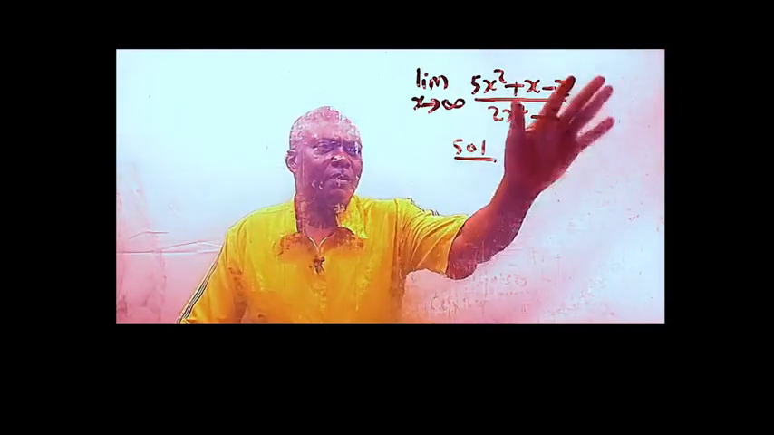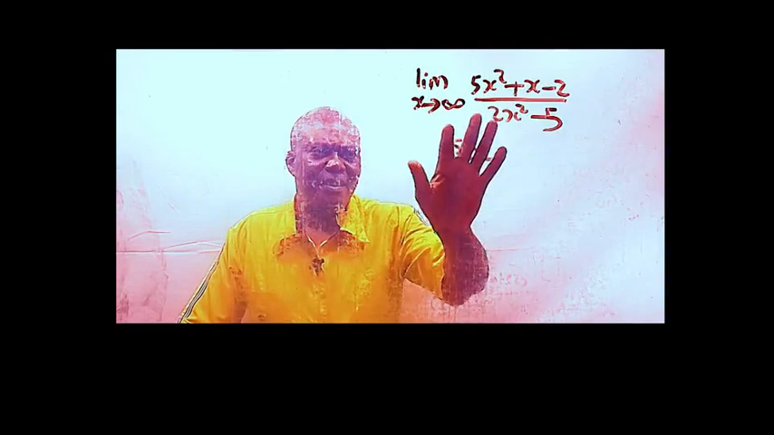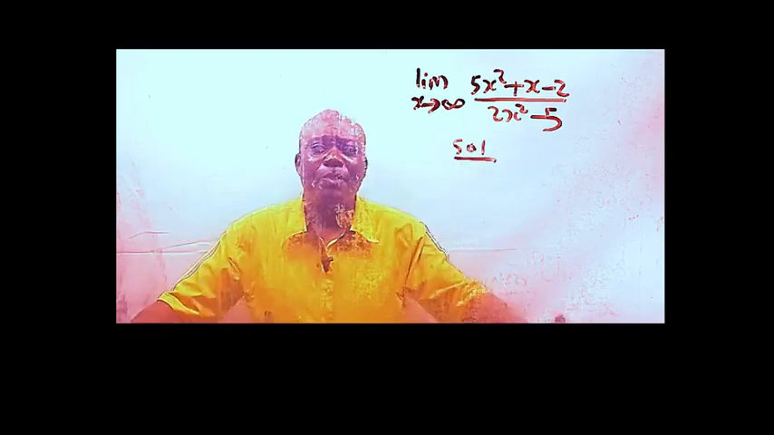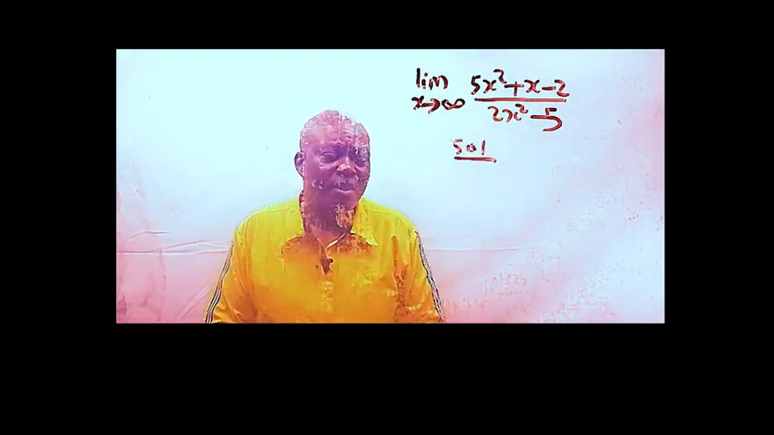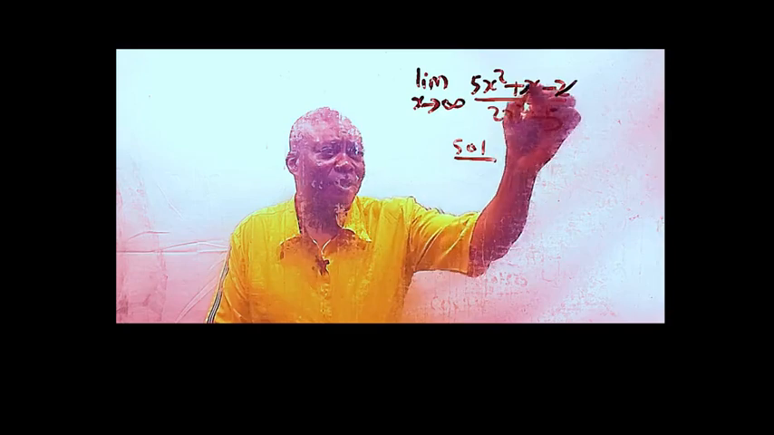What could be the value of this function as x tends to infinity? Infinity means the value of x becomes so large beyond measure. What is going to be the state of this function? Since it's about infinity, forget about the lower variable terms here, this one and this one.